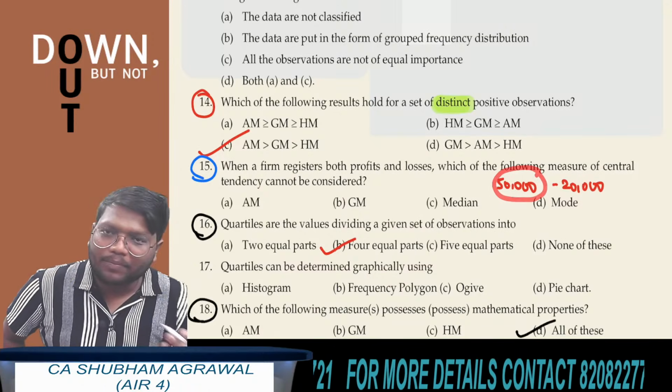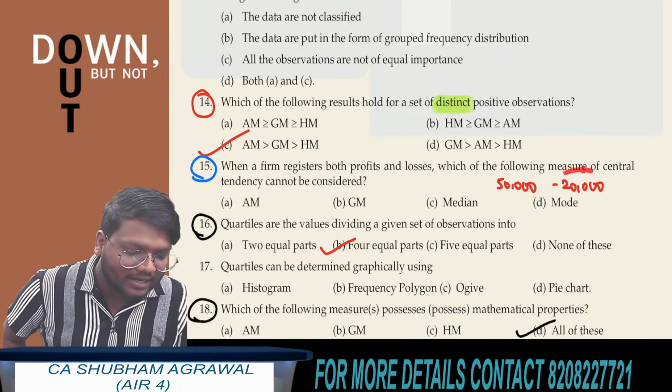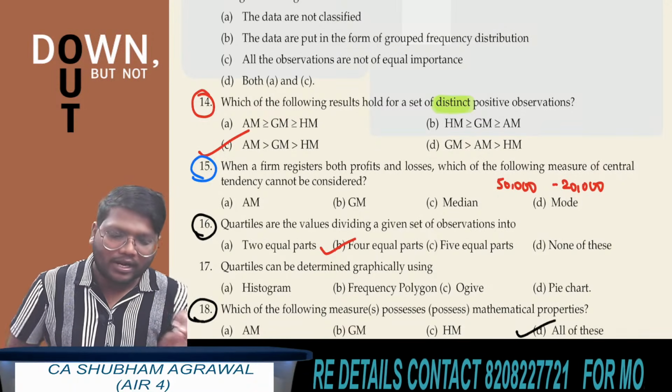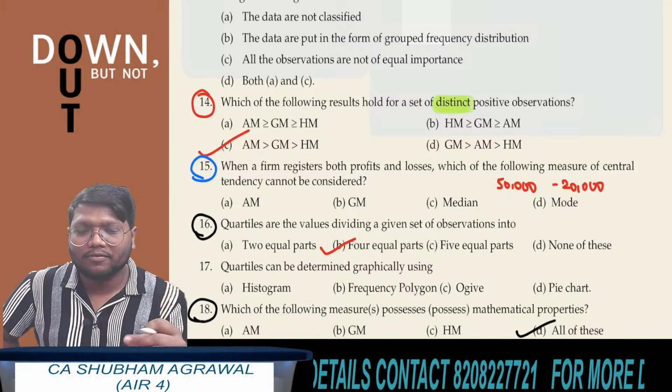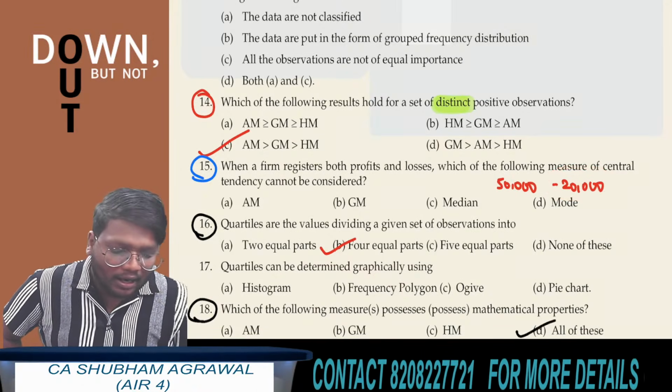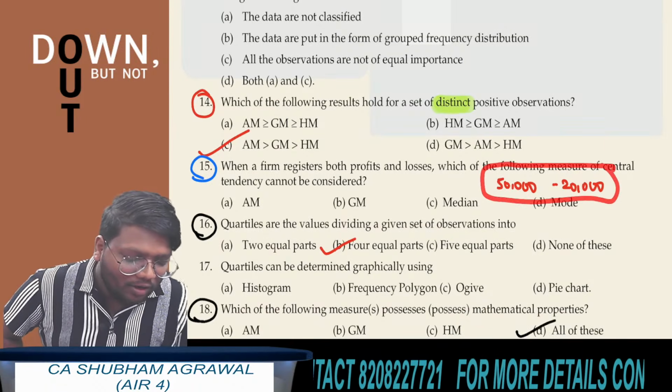In the first year, the company has earned a profit of 50,000 rupees, and in the second year, the company has incurred a loss of 20,000 rupees. Loss means you have to write the negative value. Loss means you have to write it as minus 20,000. Now tell me, can we find the geometric mean of these 2 observations?